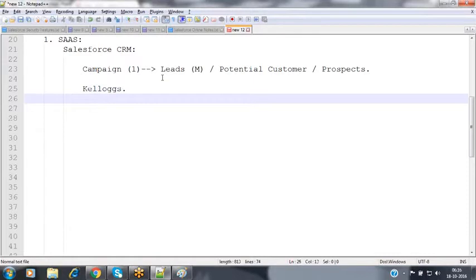So what is this product? This is a food product, which is very hygienic, and has very good proteins and minerals inside it. So many people are using it. Basically, Kellogg's is a US product, not an Indian product. In the US, they have captured most of the market, but now they want to expand their business to India also. They want to capture the Indian market too. So they introduced that product into the Indian market.